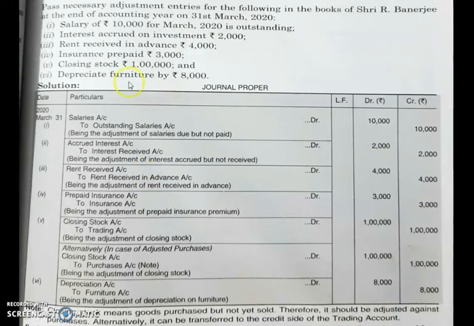Now let us do a problem related to adjustment entry. Pass necessary adjustment entries for the following in the books of Sri R. Banerjee at the end of accounting period on 31st March 2020. So some transactions are given to you. My dear children, you have to do this problem along with me as and when I am explaining this to you. Okay. So first transaction is salary of rupees 10,000 for March 2020 is outstanding. So March 2020 you are supposed to pay the salary, but you have not yet paid that.